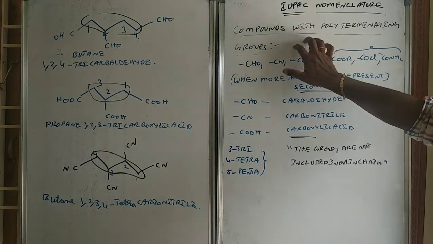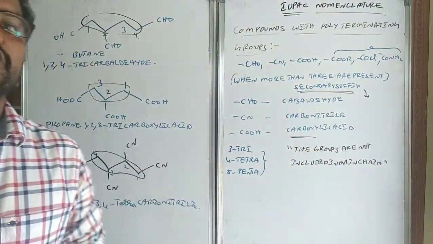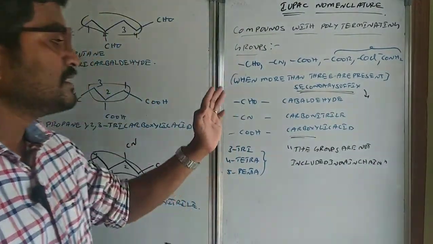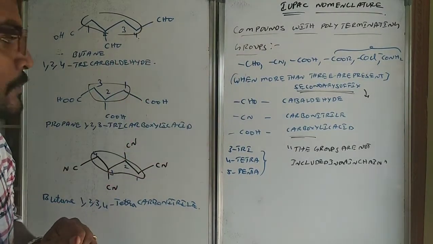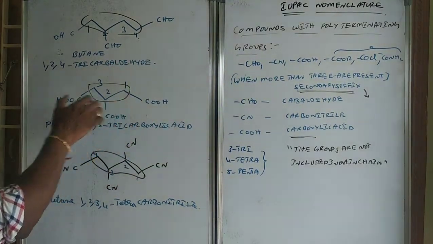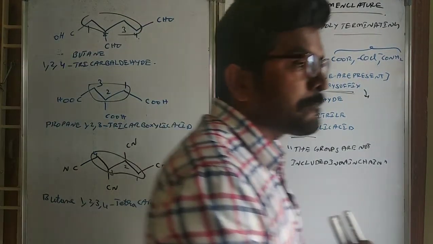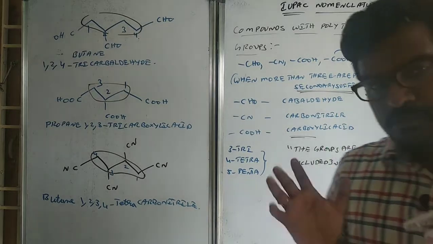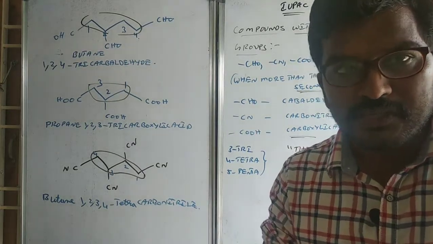So like this we can name the compounds with more than 2 terminating functional groups. Be careful with this kind of problems also. These are NCERT level problems only. This one is a direct NCERT question from your textbook. So be careful with this. These are the maximum exceptions we will encounter during naming of IUPAC compounds.